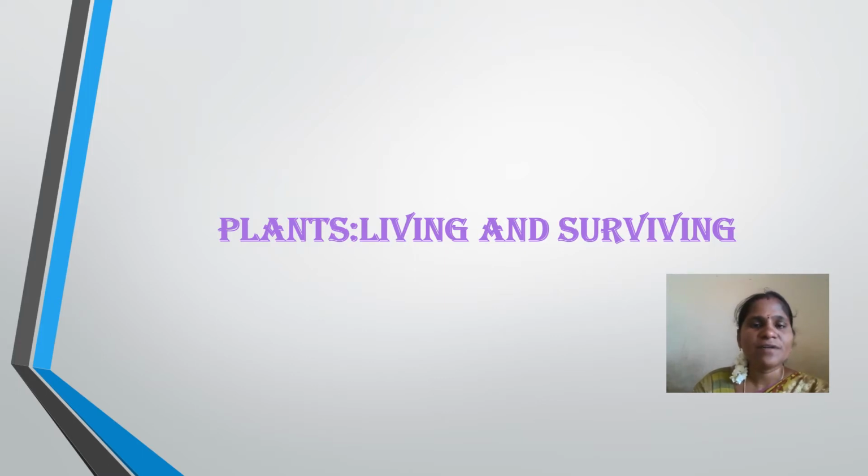So we have different land forms. In a particular land form, what plants will grow on it and what are the features of those plants, for example, plants in plains, plants in deserts, plants in marshy areas, plants in hot and humid regions. We have discussed all these things about terrestrial plants in the previous session.